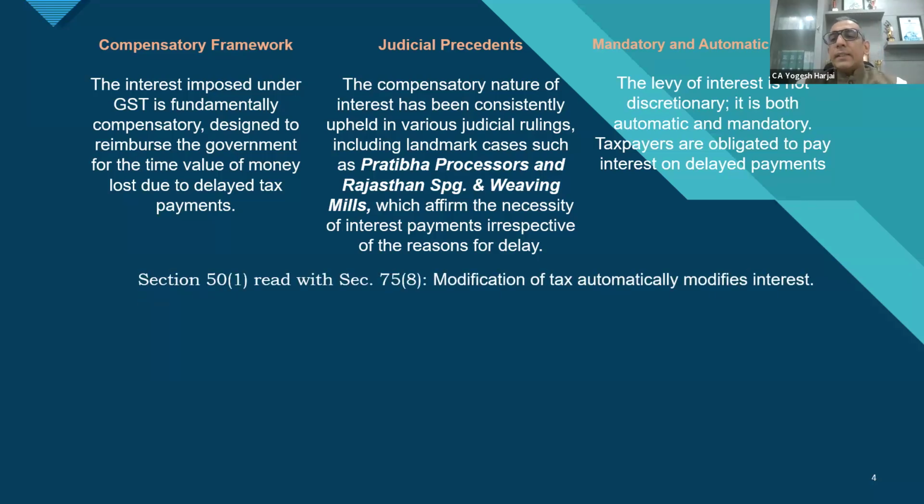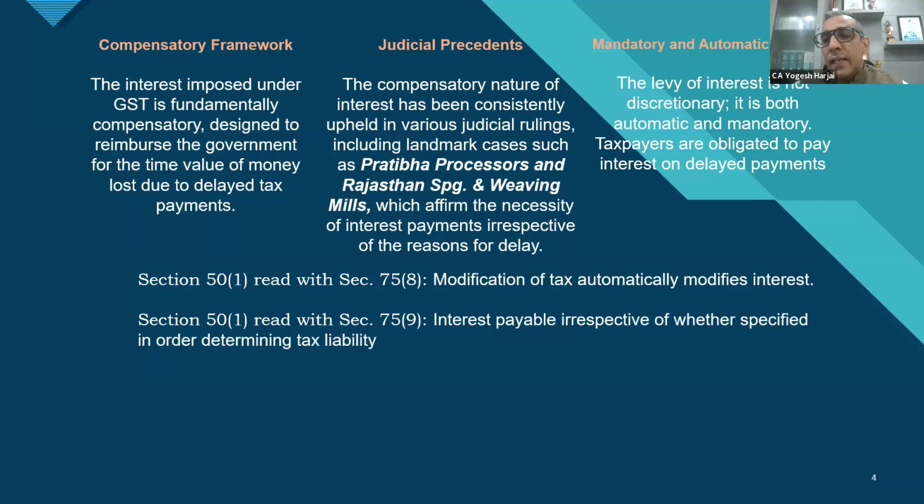See, section 50 subsection 1, if we read it with section 75 subsection 8, whenever tax is modified by the appellate authority, the interest automatically gets modified. It will not remain the same. If the tax is reduced, interest will also reduce. If tax is increased, interest will also increase. It is always directly proportional to the amount of tax that is being charged, that is being asked.